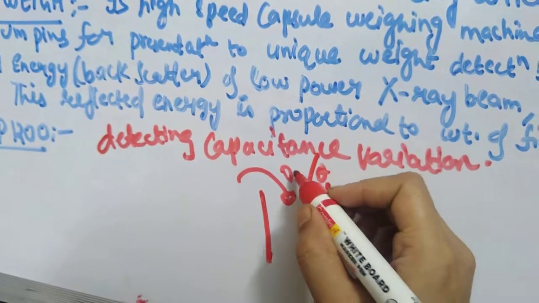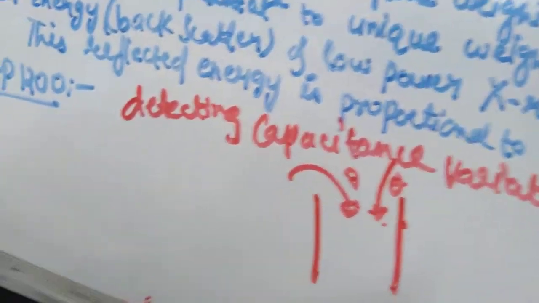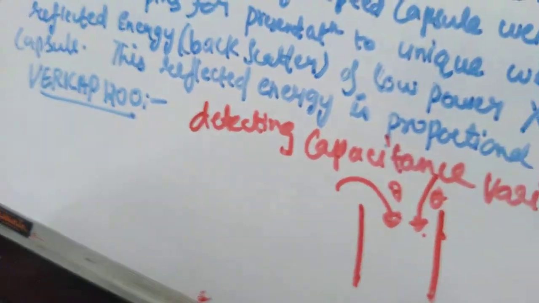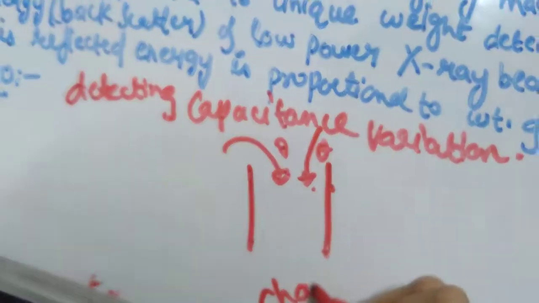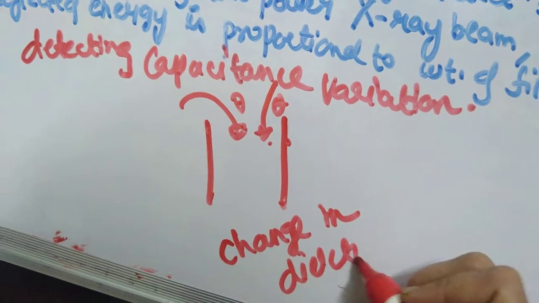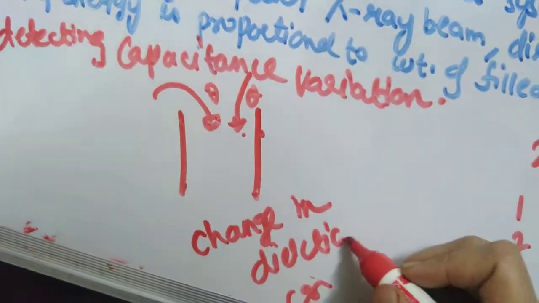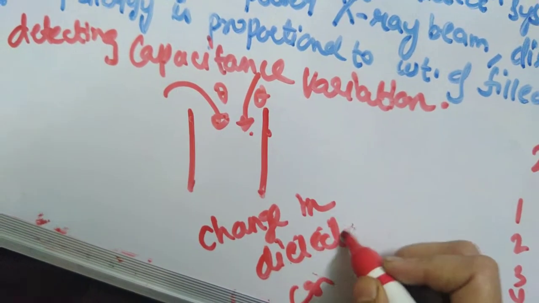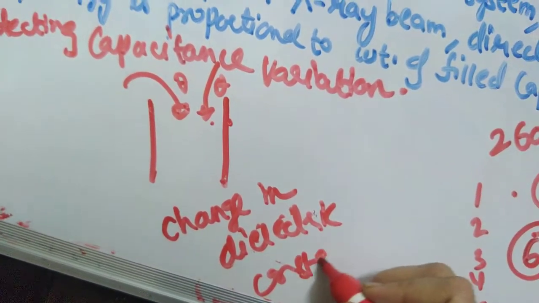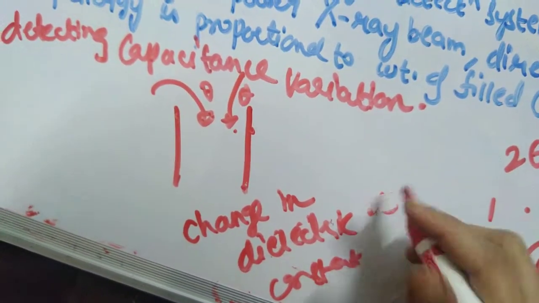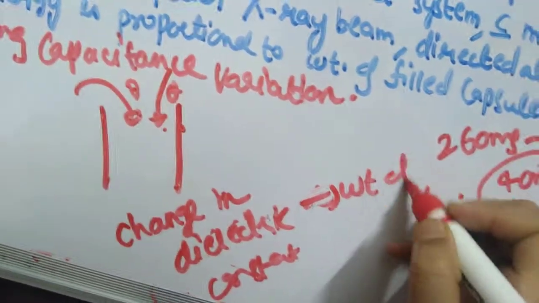You will measure the capacitance difference and the dielectric constant. The change in dielectric constant is directly proportional to, or correlated with, the weight of the capsule.